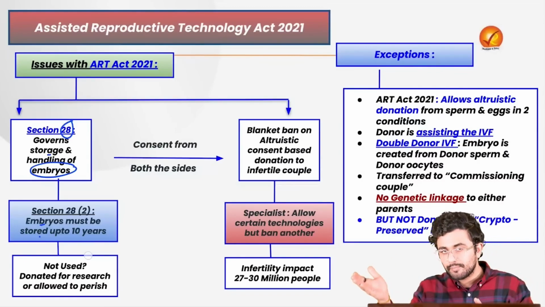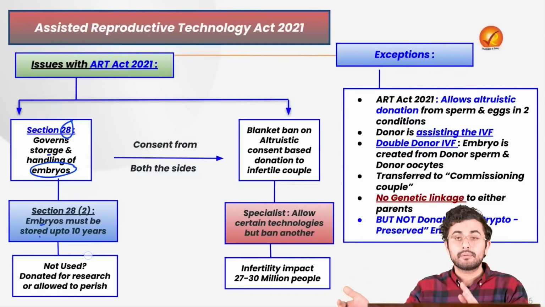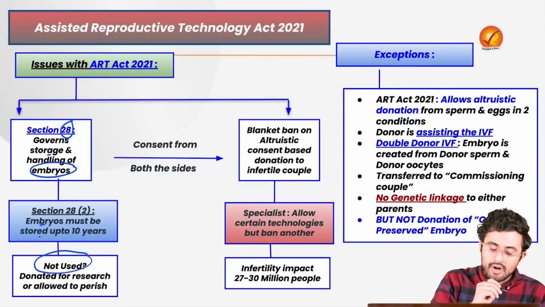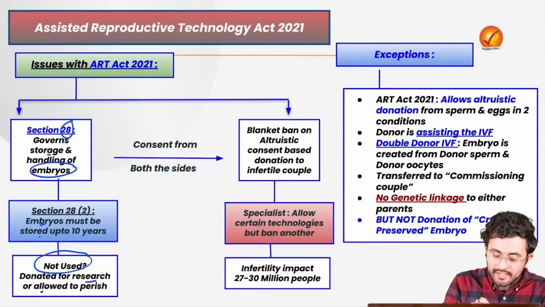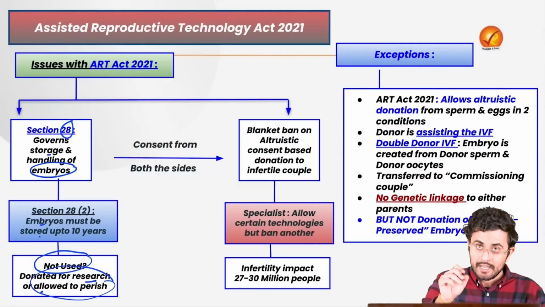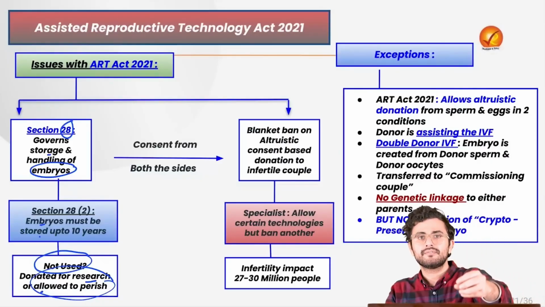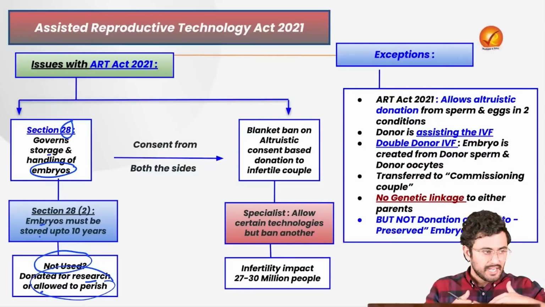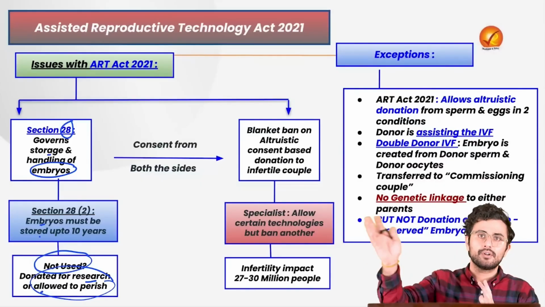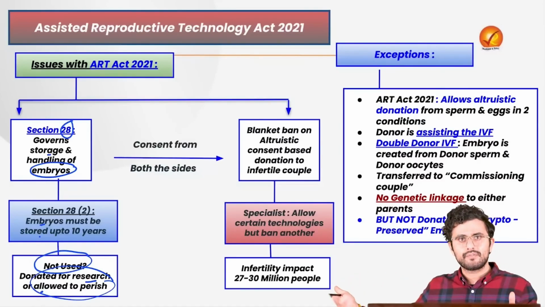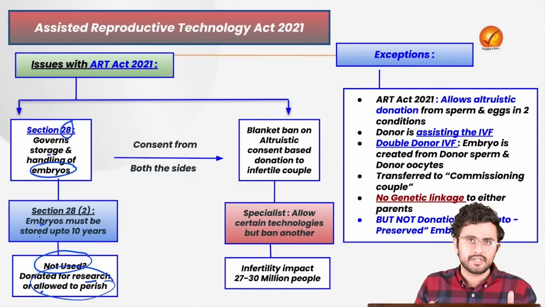What if the parents gave birth to one baby but did not return for any other baby? What can happen? If it is not being used, it can be either donated for research or allowed to perish, right? But let's say for example a PIL is being filed regarding such a frozen embryo. There is me and my wife, and we have created that embryo. We are saying that yes, we have the consent. There is a friend of ours who wants that frozen embryo, which is of very healthy quality.